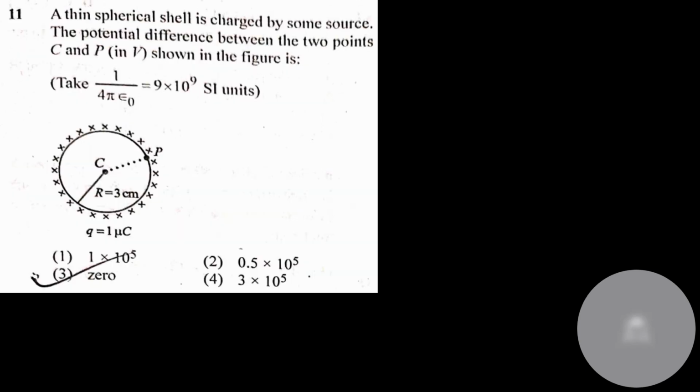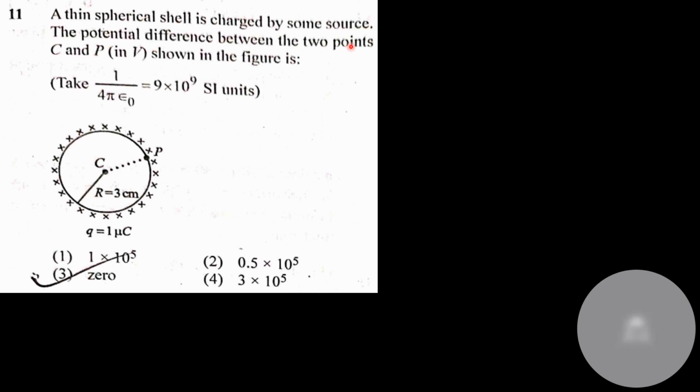I'm confused about angular speed and stress. Angular speed is 1 by second. Stress, I don't know how it has been done. Strain and angle: strain is dimensionless, angle is dimensionless. Okay, option number 4. A straightforward question from electrostatics.